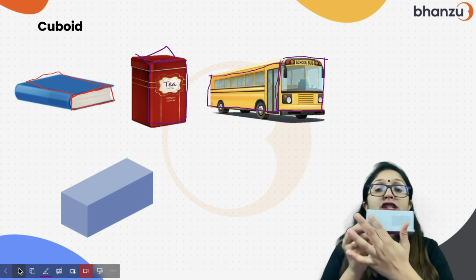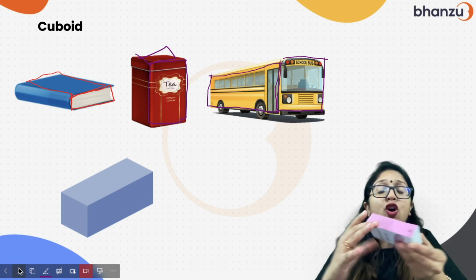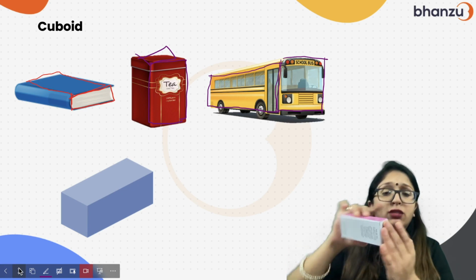Look at this. This is too long. This is too long, right? Now this is also long. See, this is short. This is short, right?